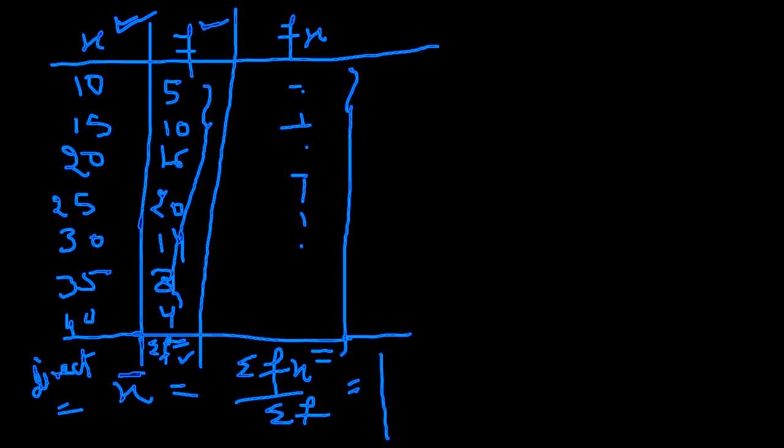Another method you have done is the shortcut method. You told me you have already done the shortcut method. So can you give me the formula for this? Anyone? How will you evaluate? Very good. Assumed mean plus sigma fd over sigma f or capital N. Fine.